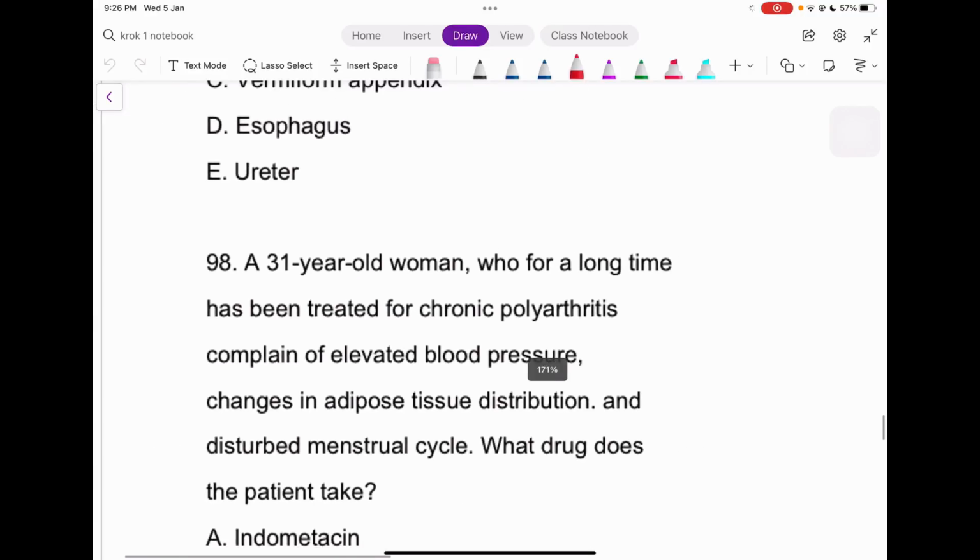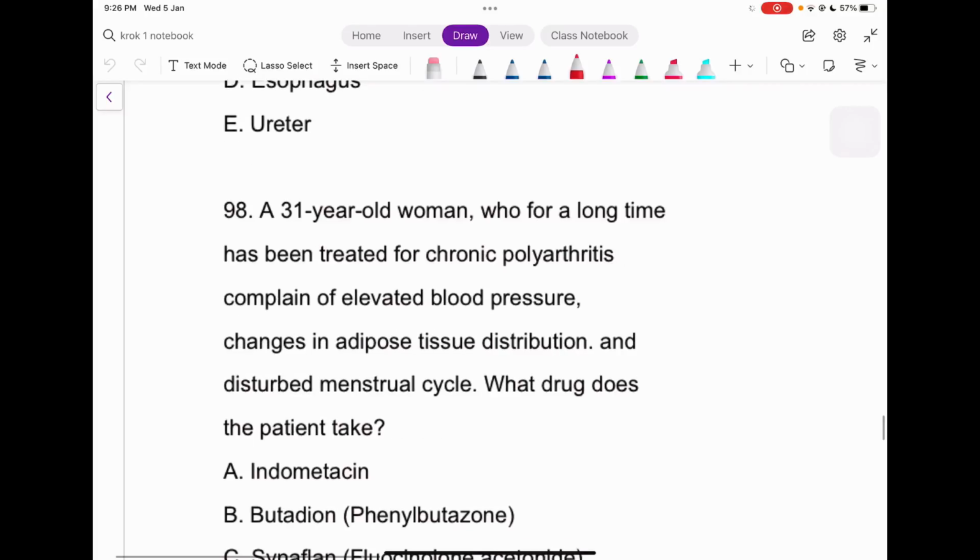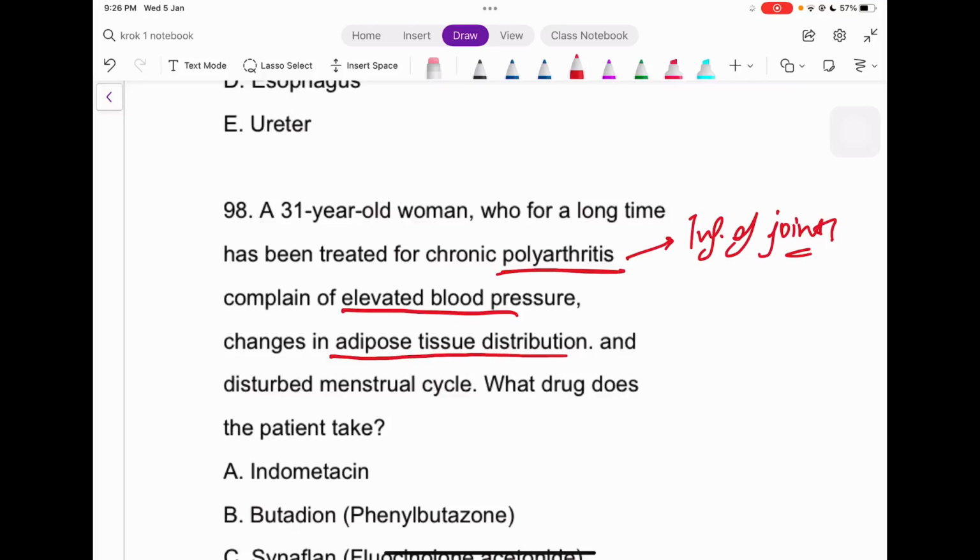A 31-year-old woman who for a long time has had polyarthritis. Always remember, guys, what is polyarthritis? It is inflammation of joints, right? She complains of elevated blood pressure, change in adipose tissue distribution, and a disturbed menstrual cycle. So it's the severe form, right?